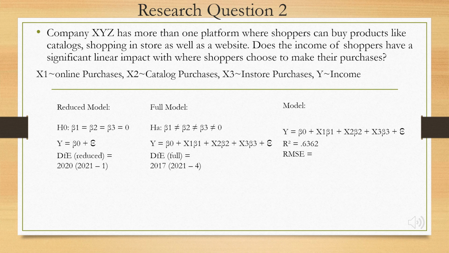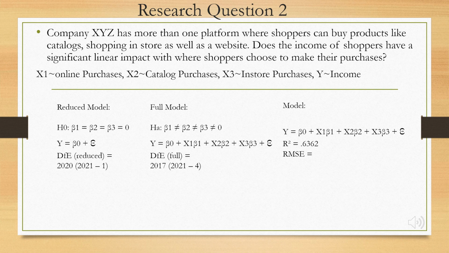Company XYZ has many platforms where they do their sales. They have a website, catalogs that they ship out to their subscribers, as well as in-person stores. One thing the marketing team can really benefit from is knowing what kind of people shop where. One key factor we want to tie in to the different platforms would be income.